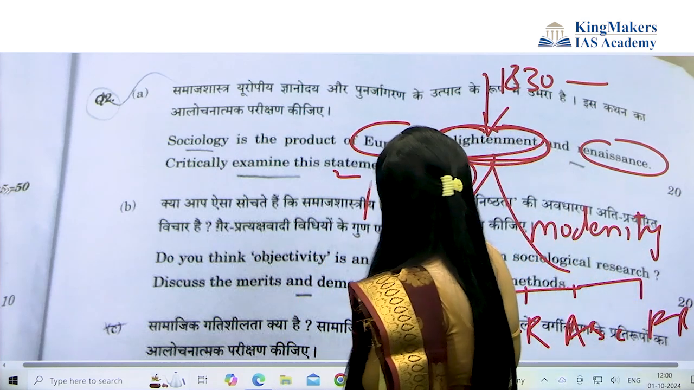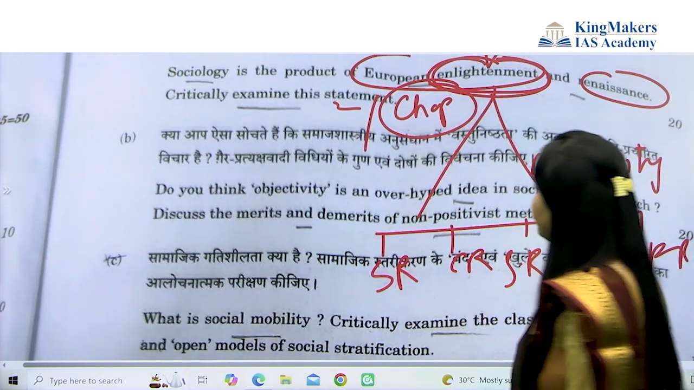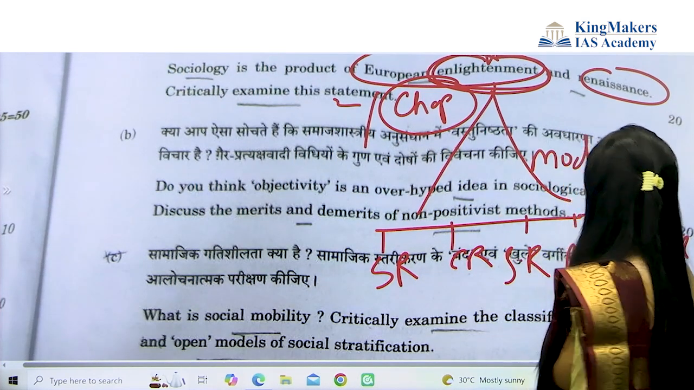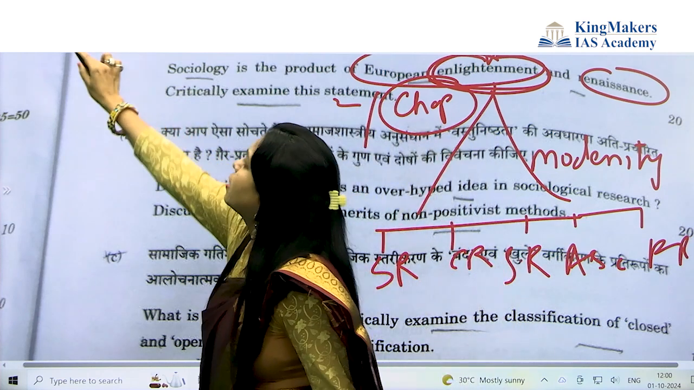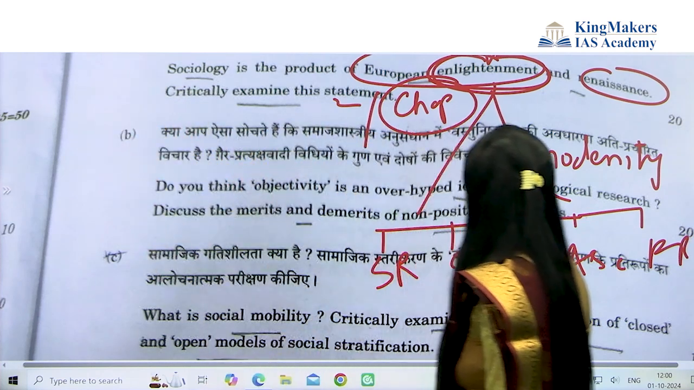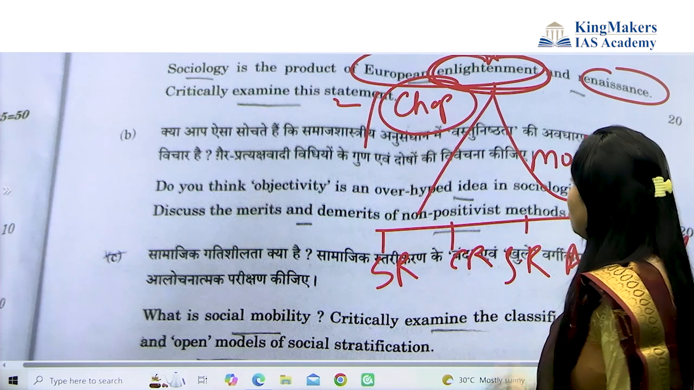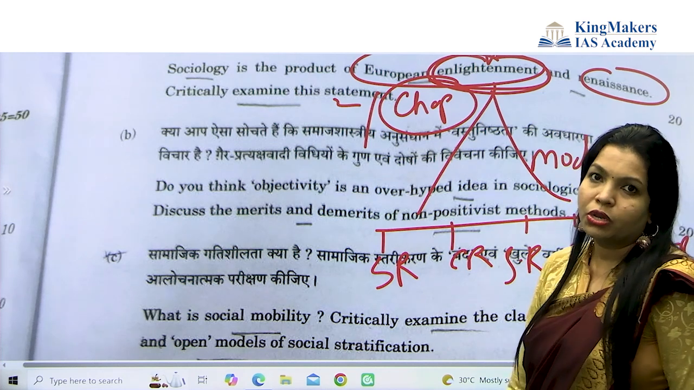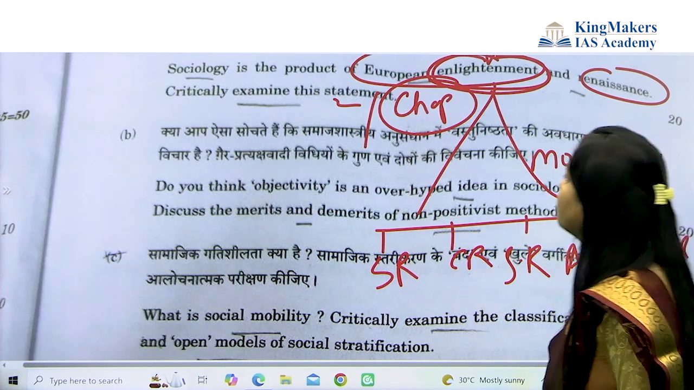Then, do you think objectivity is overhyped? Next question. Do you think that objectivity is an overhyped idea in sociological research? Discuss the merit and demerit of non-positivist method. Now, first the syllabus. The syllabus has come from chapter number 3, or maybe chapter number 2, research and method and sociology as a science.